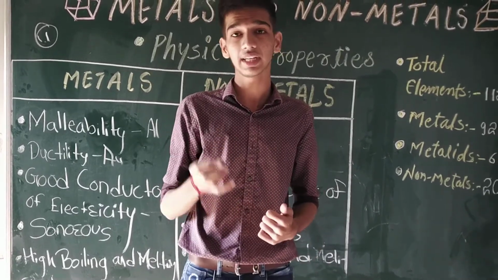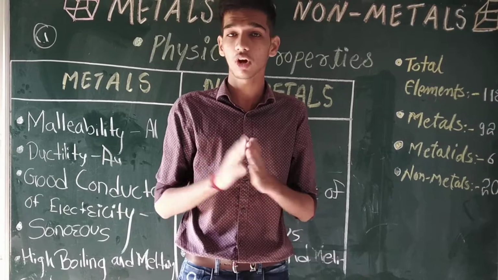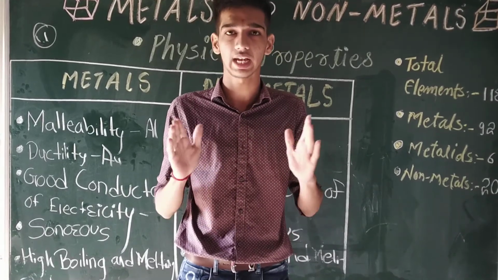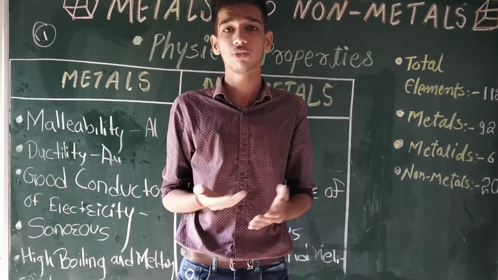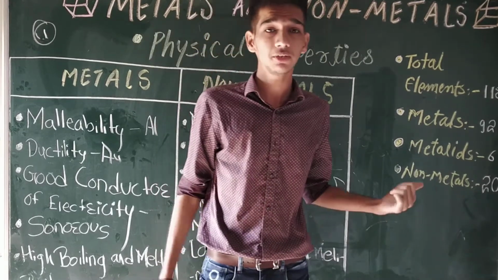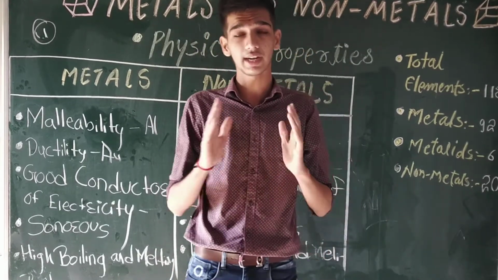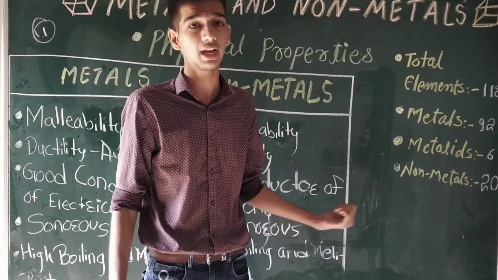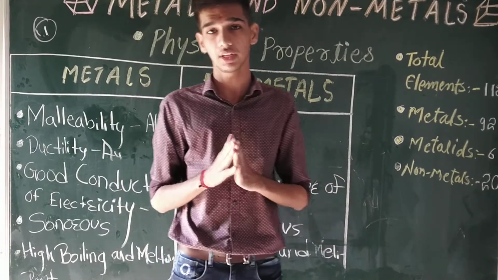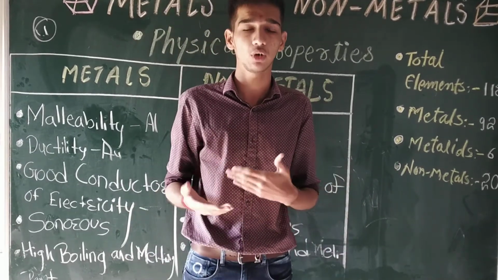Third exceptional case is that we have an allotrope of carbon, that is diamond. It has high melting and high boiling point, but non-metals usually don't have high melting and high boiling point. The fourth exceptional case will be, usually we see metals hard and strong, but we have sodium and potassium which are soft in nature and they have low densities and low boiling points.